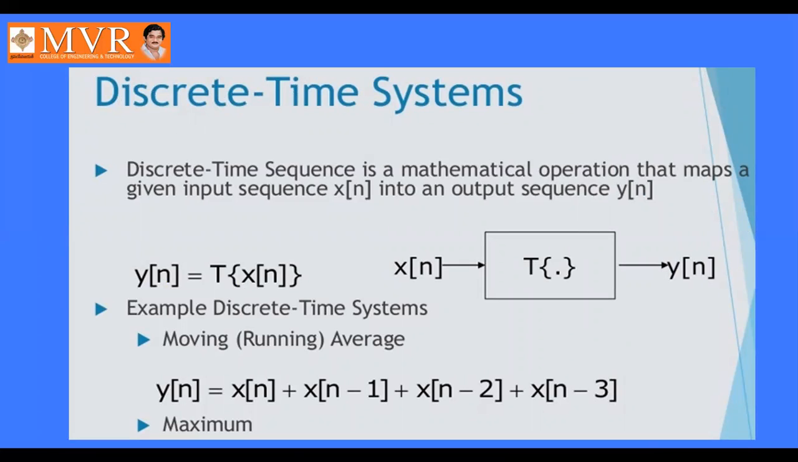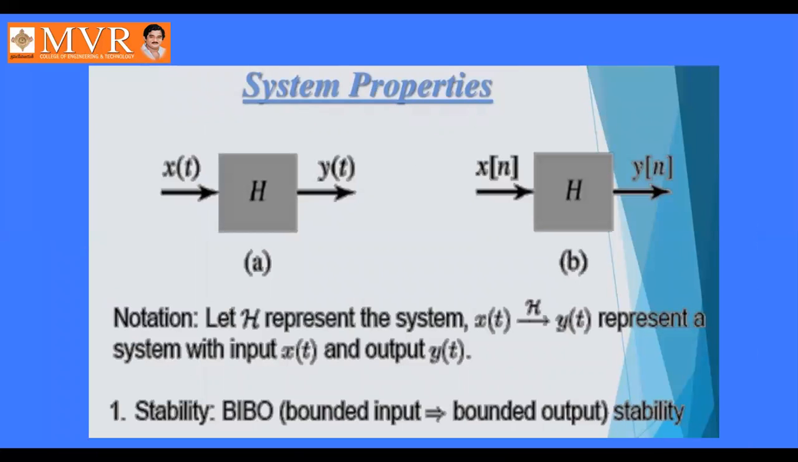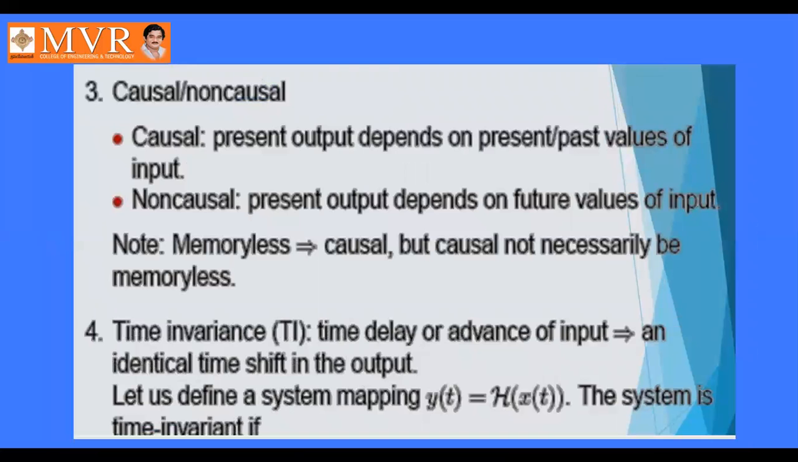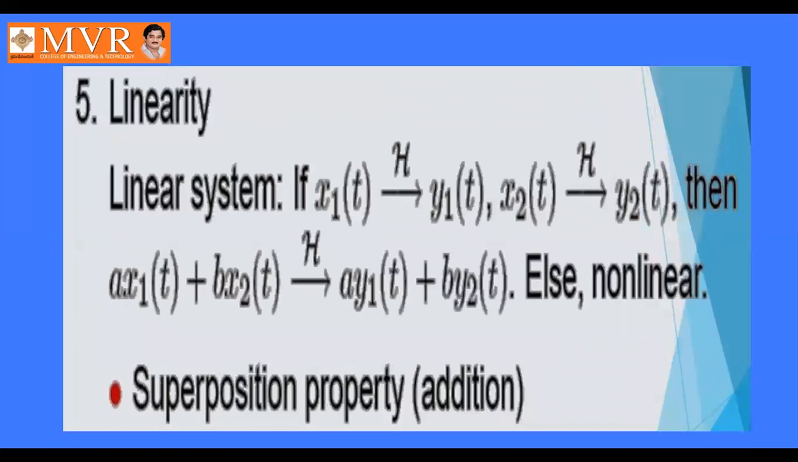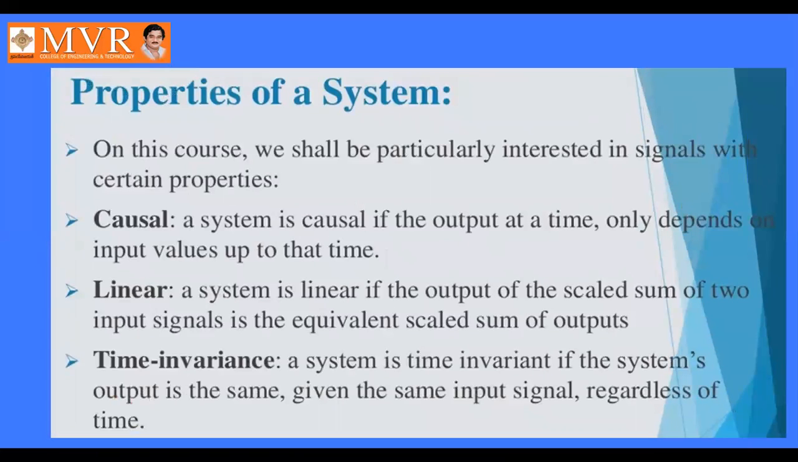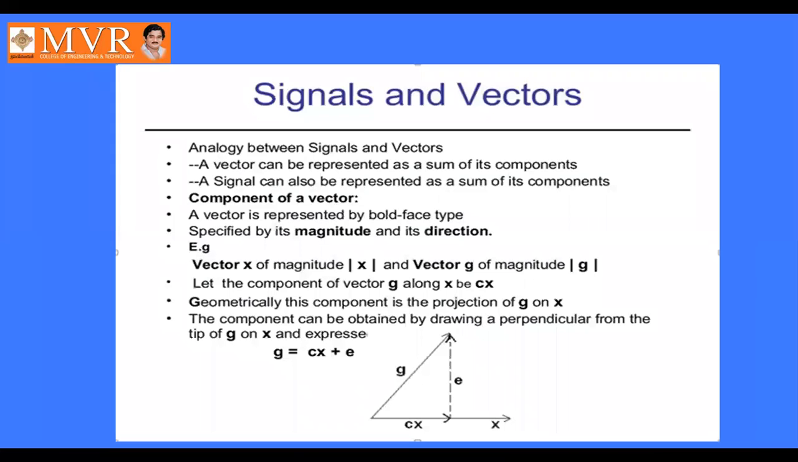Discrete time systems, system properties. So these are all the properties: stability, memoryless, causal, non-causal, time invariance, linearity. These are all the properties of our systems.